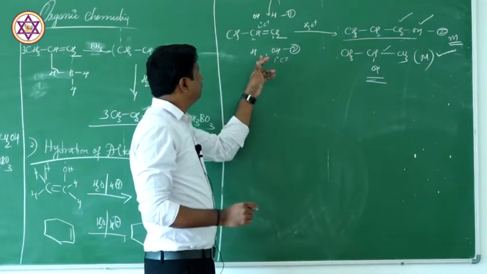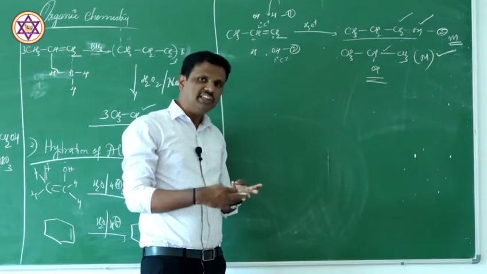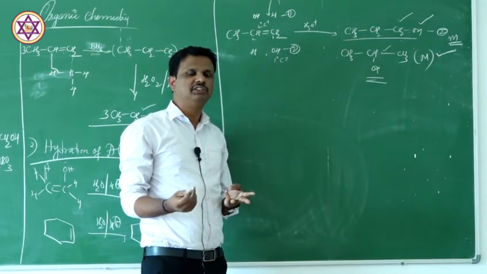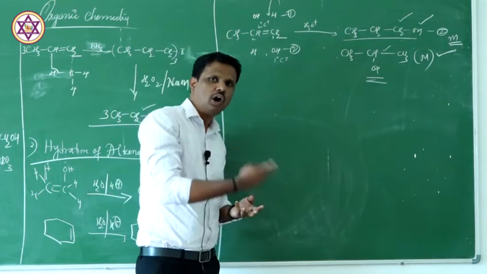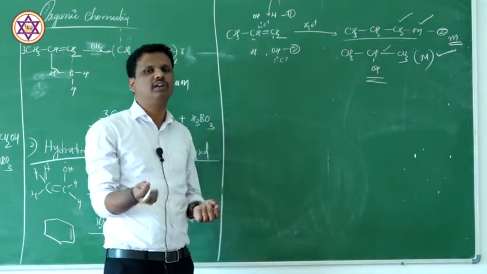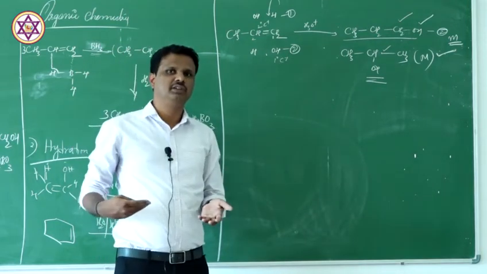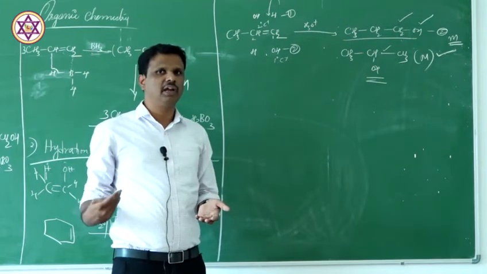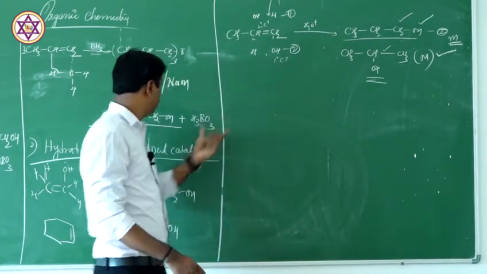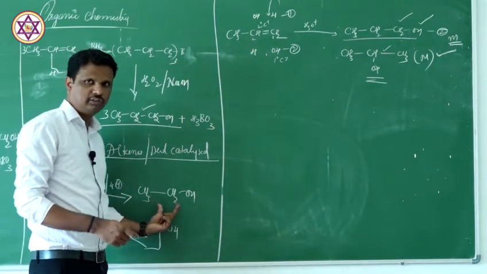So, acid catalyzed hydration. There are 3 points you need to remember. Acid catalyzed hydration takes place in the presence of mineral acids, that means we are adding water in the presence of acids like sulfuric acid, nitric acid, hydrochloric acid, dilute acids or something like that. It takes place in 3 different steps, but we are not discussing the mechanism. What happens? You take an alkene, you add water, you get alcohols.